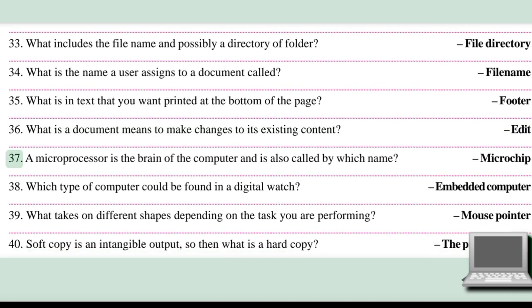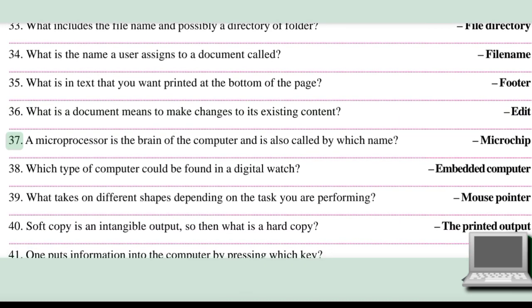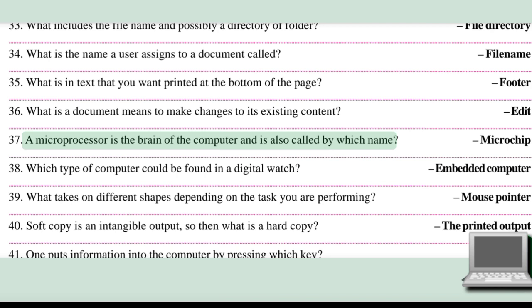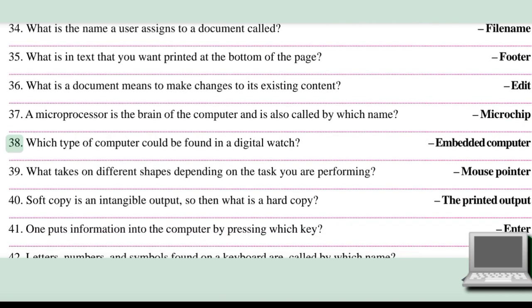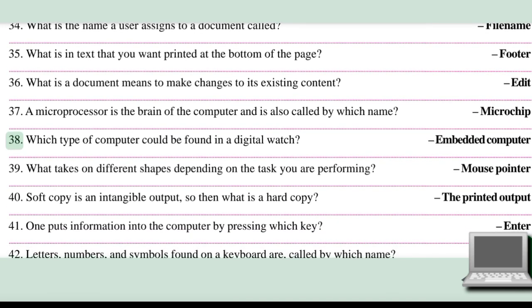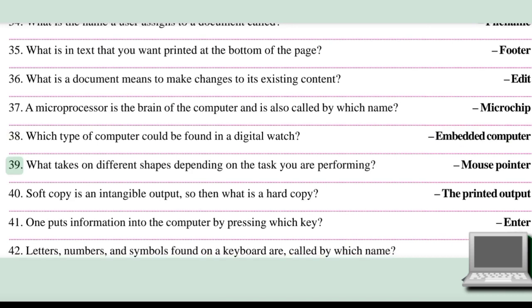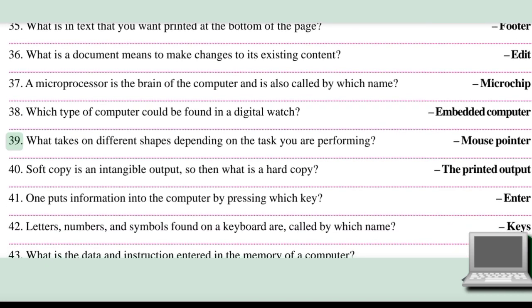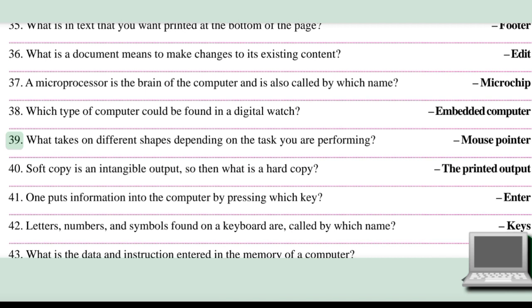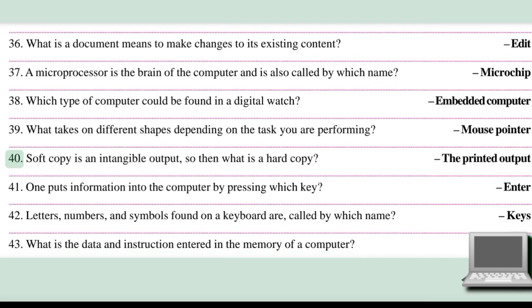37. A microprocessor is the brain of the computer and is also called by which name? Microchip. 38. Which type of computer could be found in a digital watch? Embedded computer. 39. What takes on different shapes depending on the task you are performing? Mouse pointer.